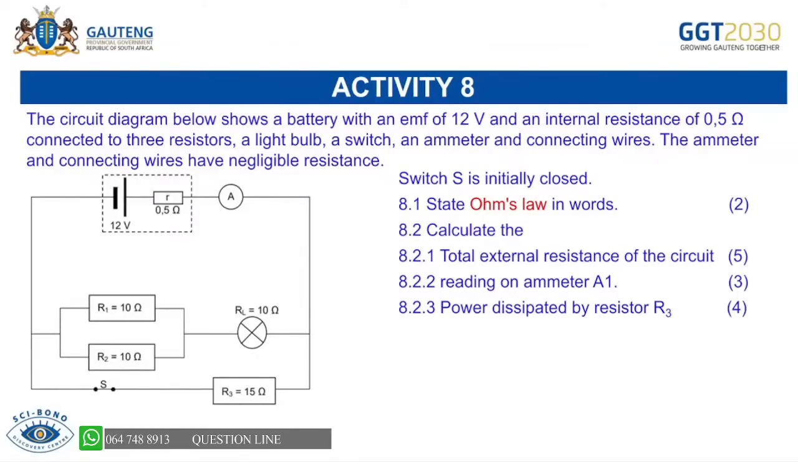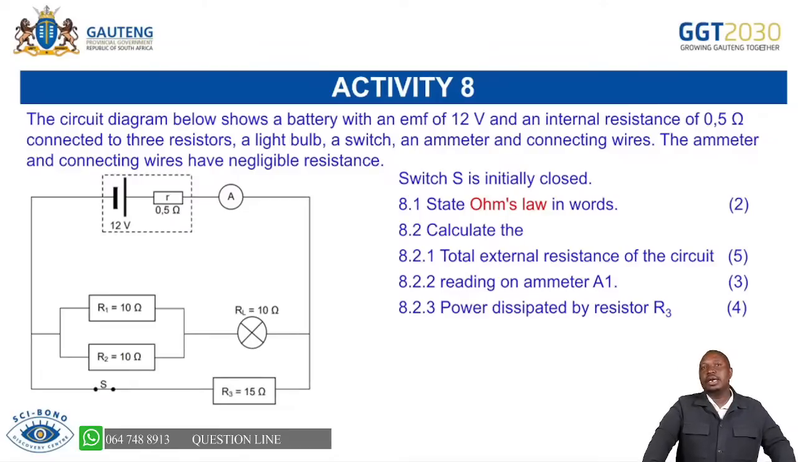Remember, we say reading, reading, reading. Always start by reading. The circuit diagram below shows a battery with an EMF. Already we talked about the EMF, the maximum energy transferred per unit charge of a coulomb. Now, we're saying internal resistance is given as 0.5 ohms, connected to 3 resistors. You can see your resistors now. There's a light bulb as well, a switch, an ammeter and connecting wires. The ammeter and connecting wires have negligible resistance. Now, switch S is initially closed. You can see switch S there is initially closed.